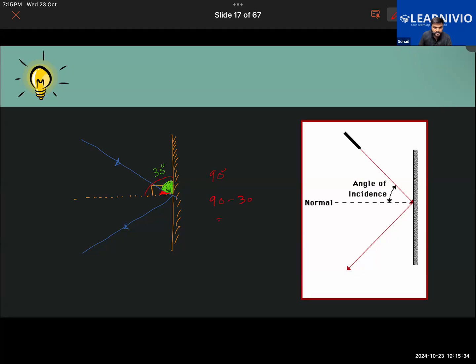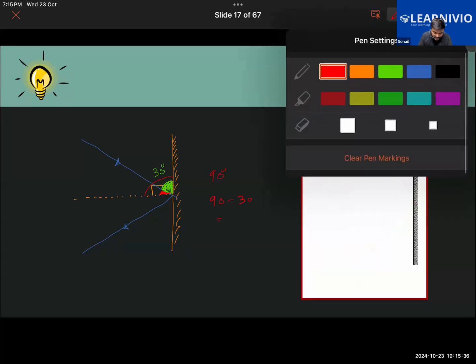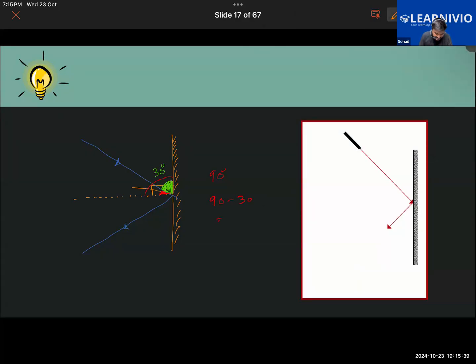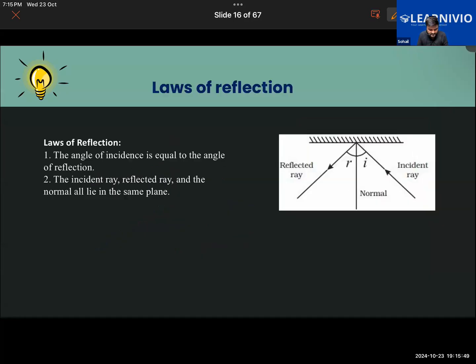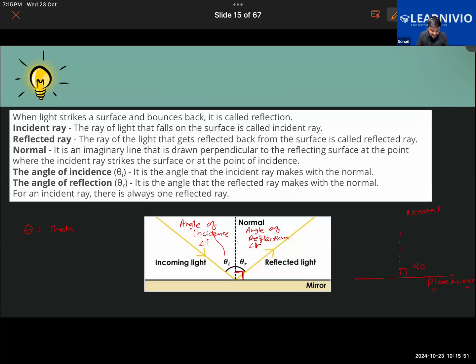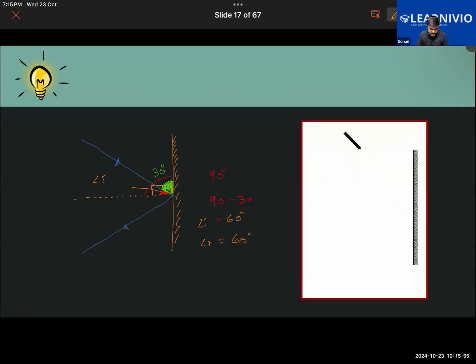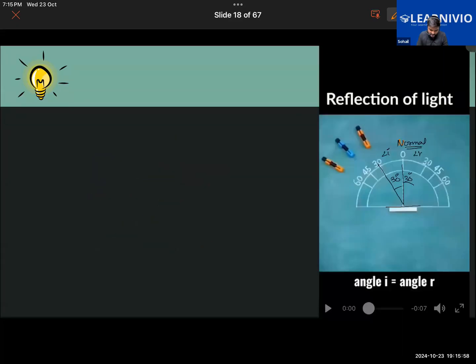60 degrees, right? Exactly. And that angle which we are talking about is basically the angle of incidence now. And if the angle of incidence is 60 degrees, then the angle of reflection will also be 60 degrees as per the first law of reflection of light, which says that the angle of incidence and the angle of reflection are equal to each other. Khadija, you understood this or not? Please let me know. Yes.